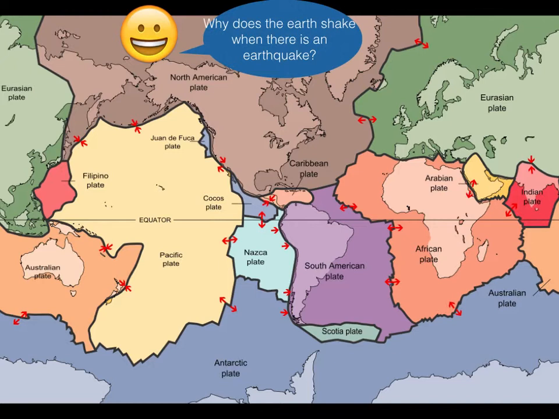Could scientists predict earthquakes? No, and it is unlikely that they will ever be able to predict them. Scientists have tried many different ways of predicting earthquakes, but none have ever been successful. On any particular fault, scientists know there will be an earthquake sometime in the future, but they have no way of telling when it will happen.